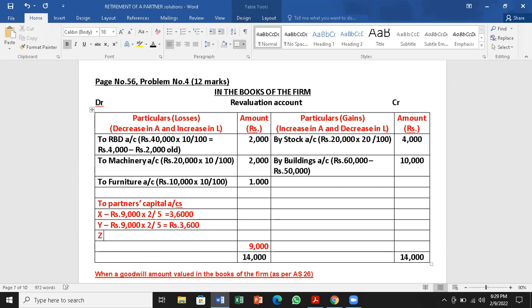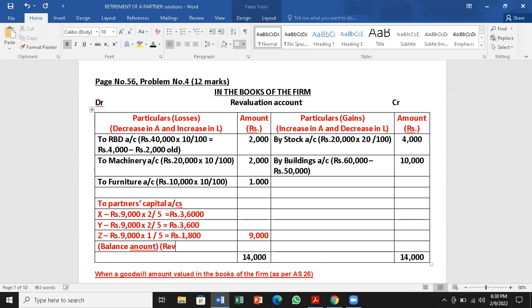Next for Z, 1 by 5, 1,800. We have to add all the three and check once again. 3,600 plus 3,600 and add 1,800. So it has to be the same amount, 9,000 after adding all.